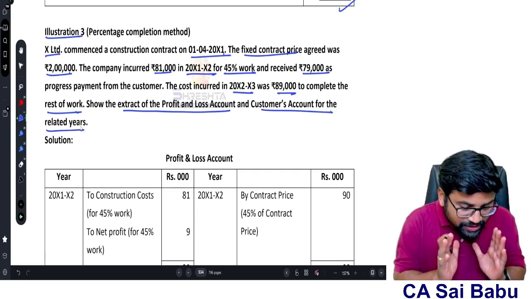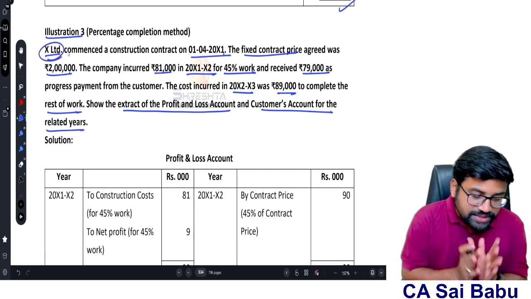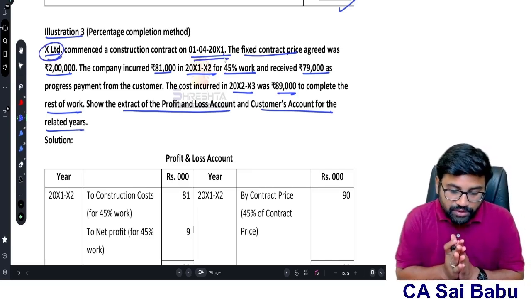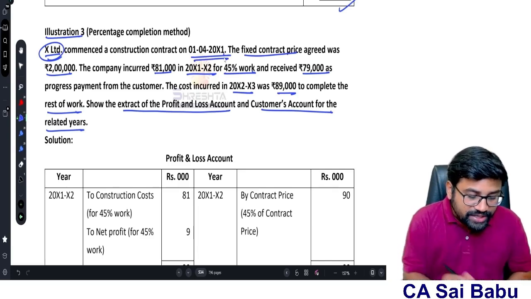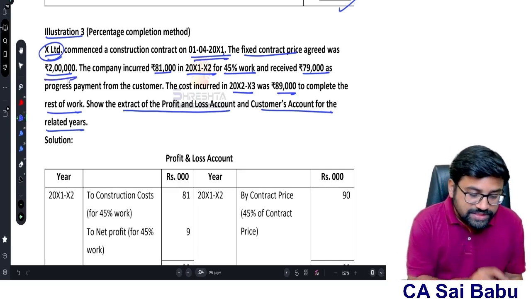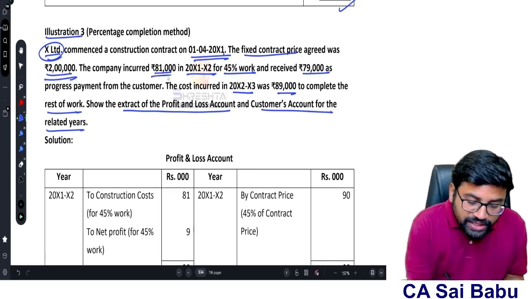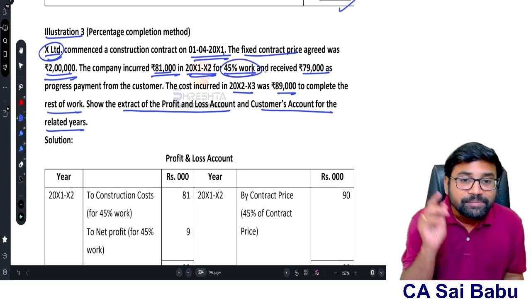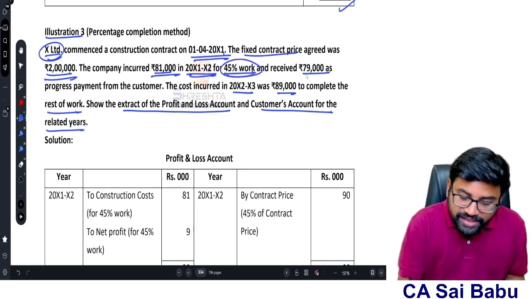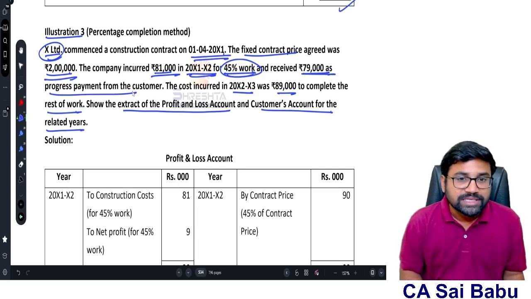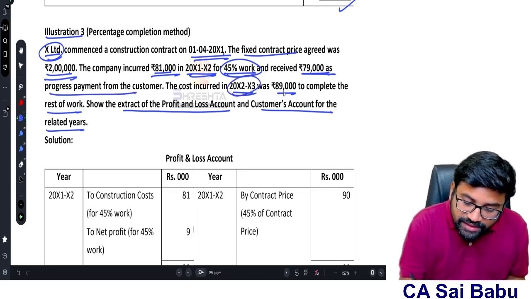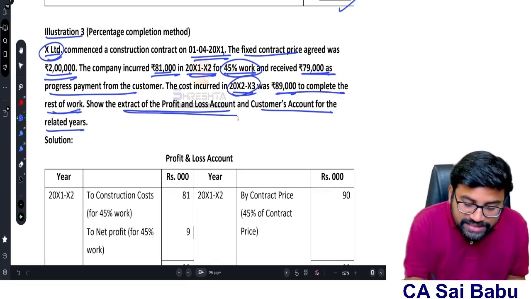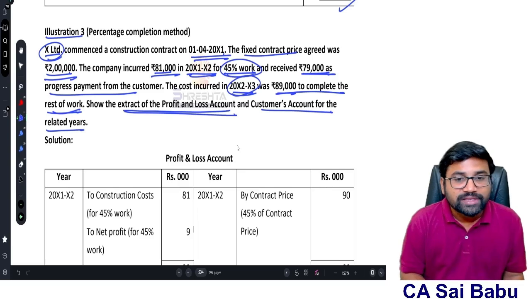So carefully observe. X Limited is a contractor, sir. He started one construction project on 1/4/2011. Now the price for the contract is 2 lakh rupees, sir. Okay, this is contract revenue. Now the company incurred 81,000 in the year 11-12. First year 81,000 they spent, and 45% of the work is completed, and received 79,000 as payment from the customer. Second year, 89,000 to complete the rest of the work. So show the extract of P&L account and customer account for the related years.